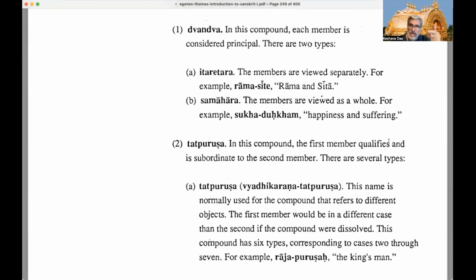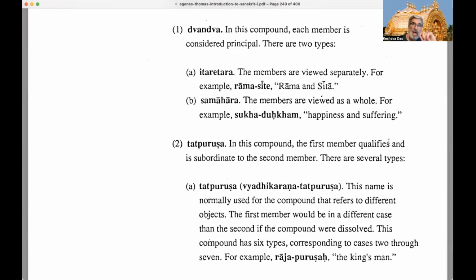And you have the last word. Here the last word is Sita, so it becomes Sitau because that's feminine, dual, right? Because there are two persons being talked about here. Rama Sita. If it was Sita Rama, Rama would be the last, as we saw before, and that's masculine, so it'd be Ramau. So Rama Sita, Sita Ramau, right? Rama and Sita. So in itaretara, the members can be viewed separately in this compound.